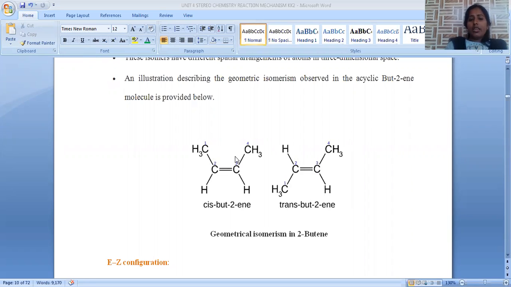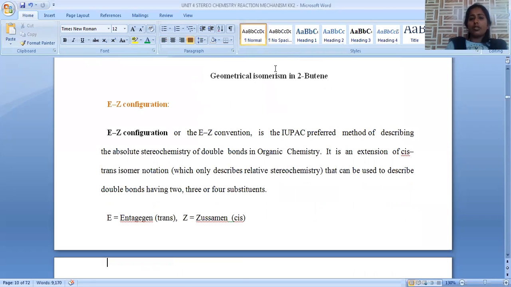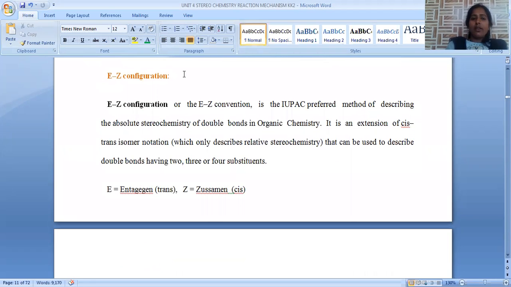But when the carbon-carbon double bond is surrounded by multiple, that means four different, functional groups around the carbons, we have to go for another advanced type of configuration called EZ nomenclature.